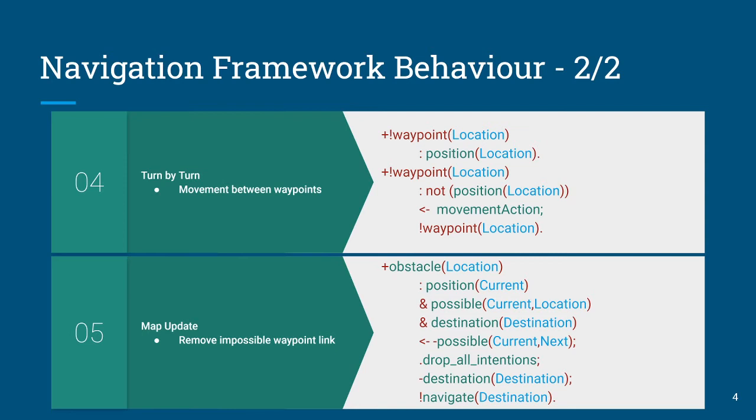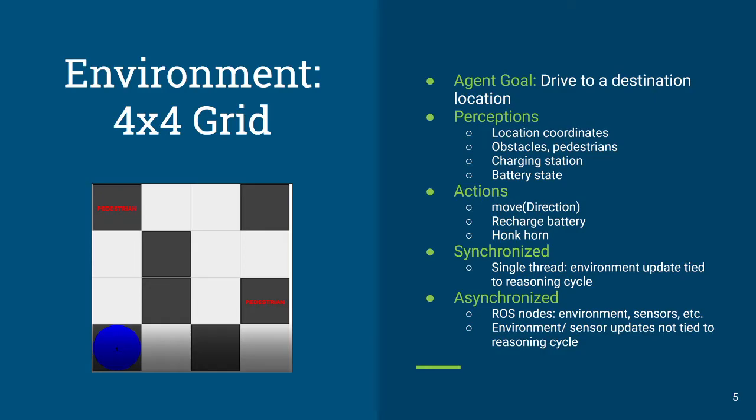You can use a mental note about your destination and then simply readopt the achievement goal of navigating to that destination. So the grid agent, a little bit more detail. It's a 4x4 grid. The agent starts in the bottom left and is given the goal of getting to the bottom right. We tell it about most of the obstacles, but I don't tell it about the pedestrians, and I don't tell it about this particular obstacle right here. So it's going to need to do a map update.